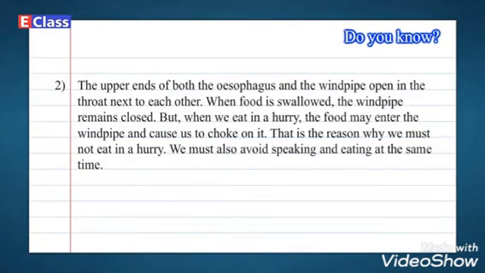The upper ends of both the esophagus and the windpipe open in the throat next to each other. When food is swallowed, the windpipe remains closed. But when we eat in a hurry, the food may enter the windpipe and cause us to choke on it. That is the reason why we must not eat in a hurry.